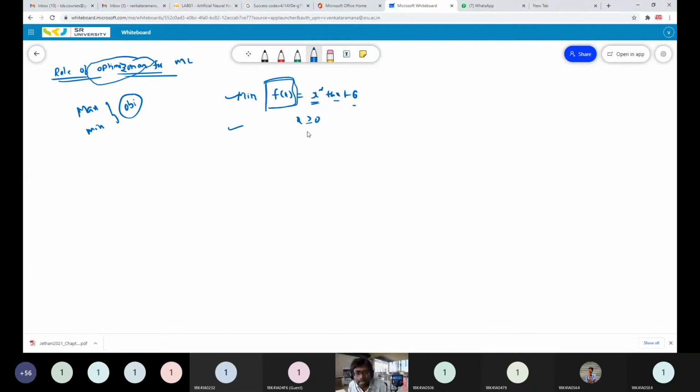Simply, I don't want to concentrate much on defining the optimization process. I am trying to explain how these optimization techniques will help a machine learning model. Simply, I want to convey one thing: minimization or maximization of a particular objective function is called optimization.